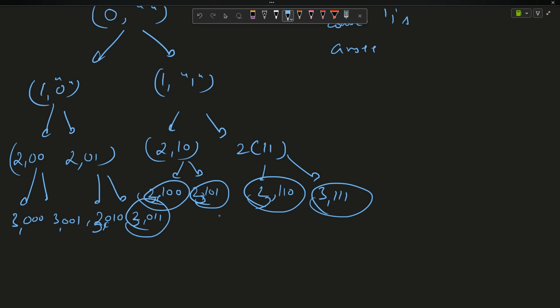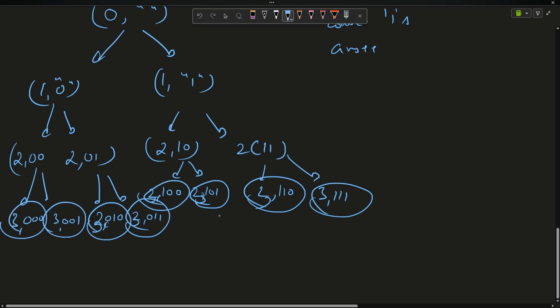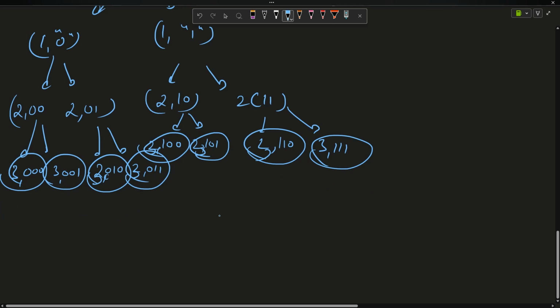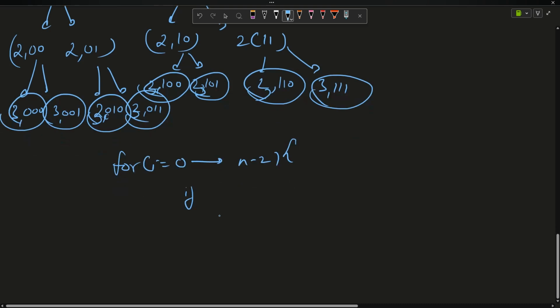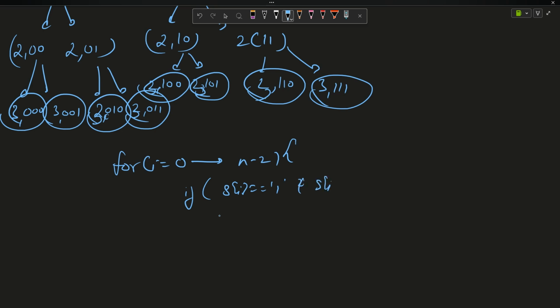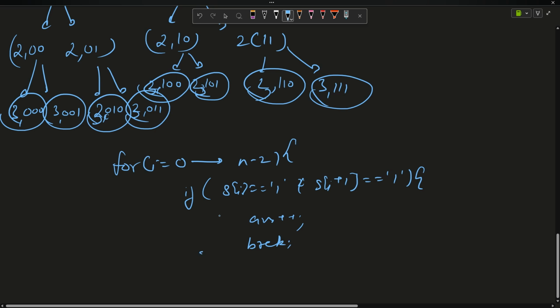What I can do is, after reaching these strings, I will just run a loop for the string length, that is for i equals 0 up till n minus 2. Why n minus 2? Because I want to compare it with the next one. So if s of i equals 1 and s of i plus 1 equals 1, in that case you will say answer plus plus and you will just break out of the loop, right? Now this will be your base case, right?